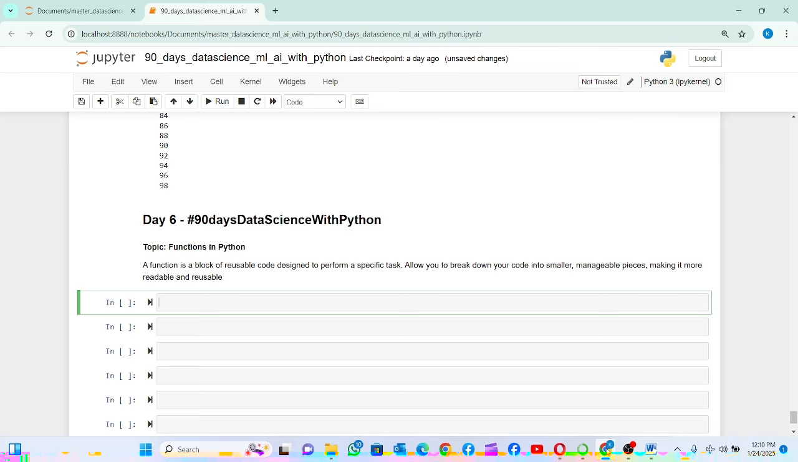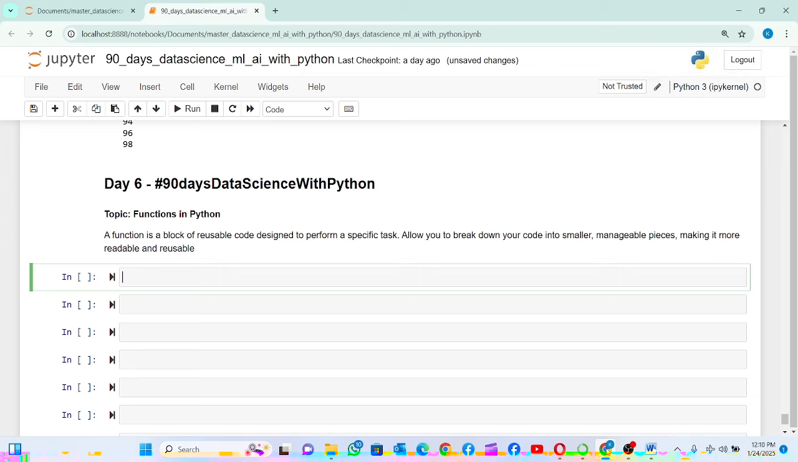So functions are... a function is just a block of code that is designed to perform a particular task. Just look at functions like the remote of your television, right? You have a button for basically everything. If you want the menu, you press the menu button. All of them have particular functions. So that is what functions are. They let you break code down into smaller pieces which are manageable, easy to manage, easy to maintain, and they make your code much more readable and reusable.